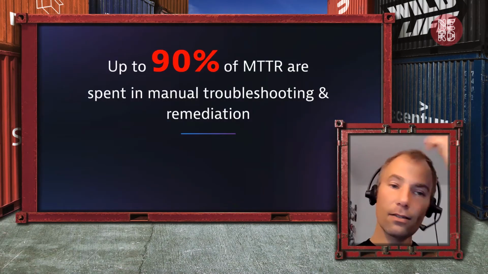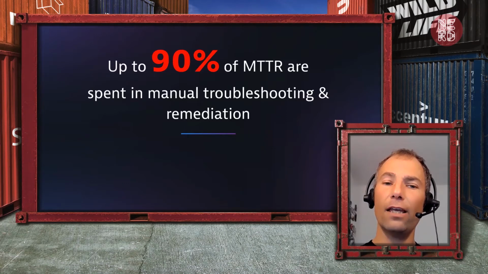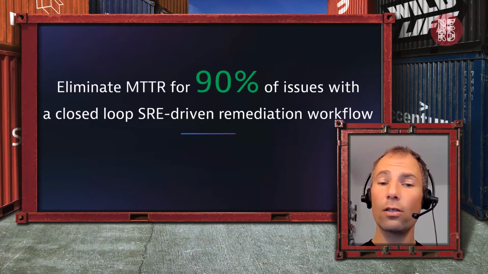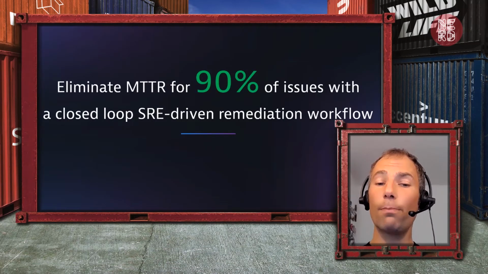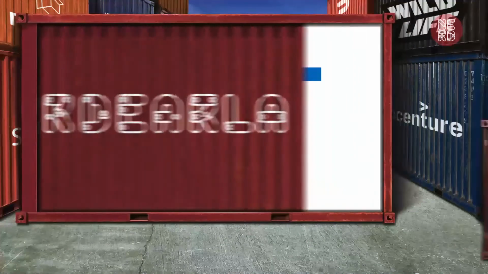Now, last piece is production. Once things are in production, things fail, and we're spending too much time in manual troubleshooting. So we want to change this by also including this SRE-driven, SLI, SLO-based approach for remediation. So what that means is Keptn, since version 0.7, has a closed-loop remediation engine built in. Basically, I showed you earlier how you can define a delivery process in Keptn, and Keptn is using events for delivery. The same now is true for production issues.